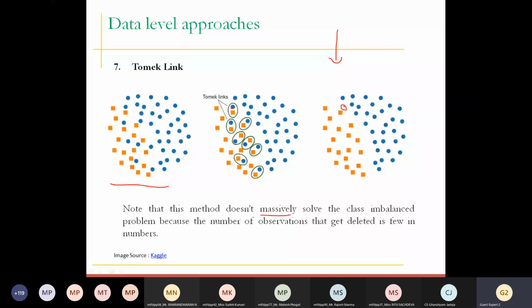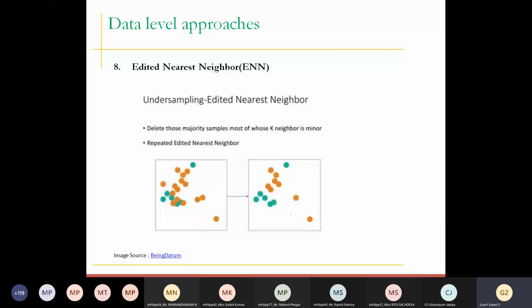Next one is ENN. I'm again saying that individually these techniques are not so important or not so effective, but we can use the hybrid approach that we are going to see. This is the undersampling technique edited nearest neighbor. In this, we are simply discarding the majority class samples whose k neighbors are minority. See the example. See, this majority class sample's neighbors are minority class, so discard it. So these two are not present over here.